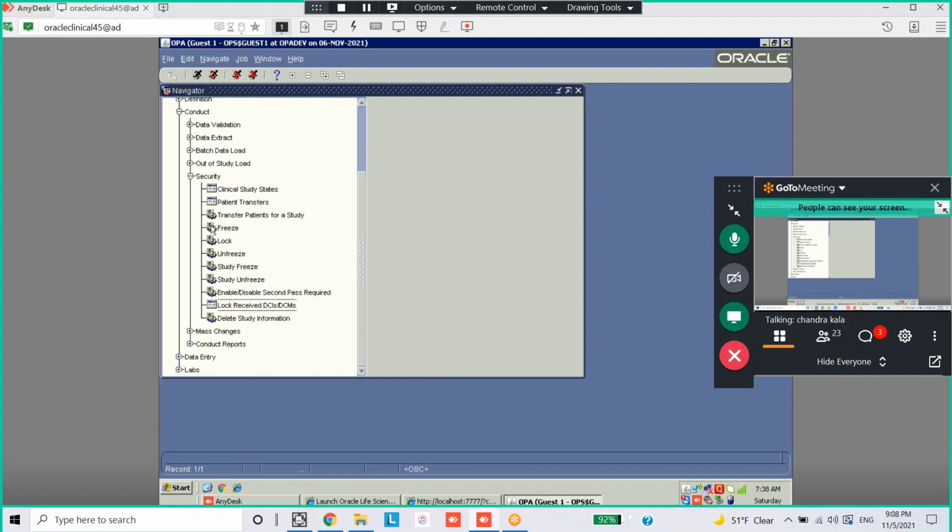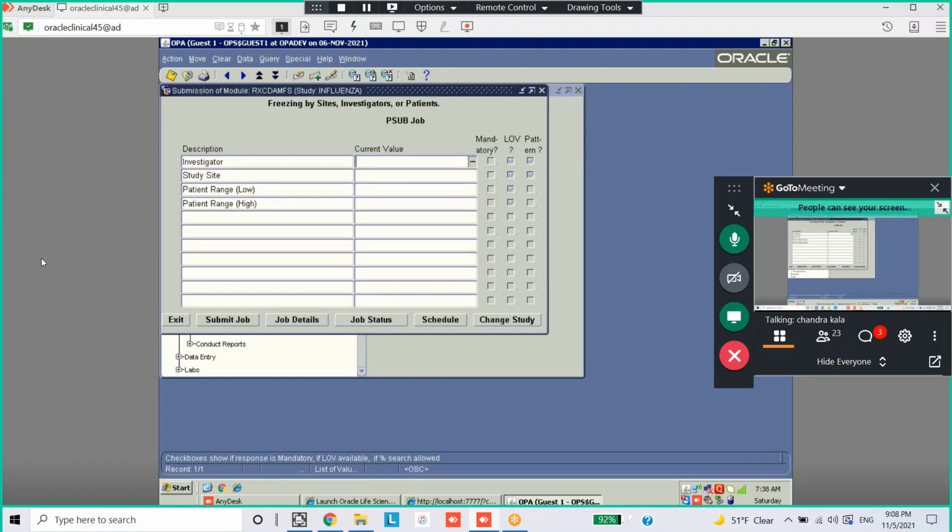We'll freeze one patient, the P1 patient. Patient range you can see. From the low range you can select P1.